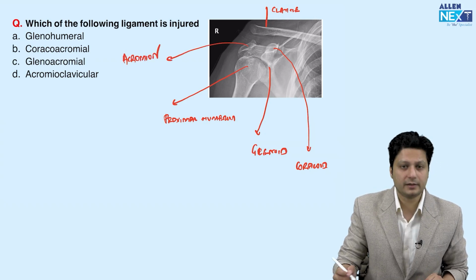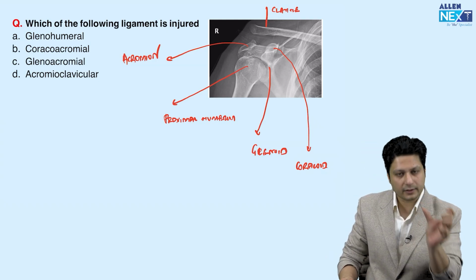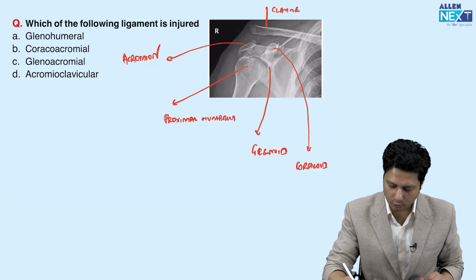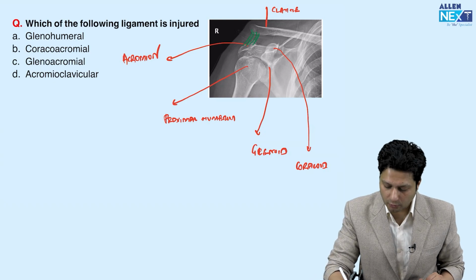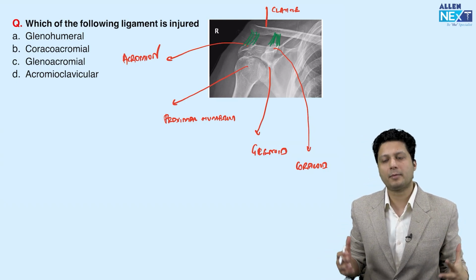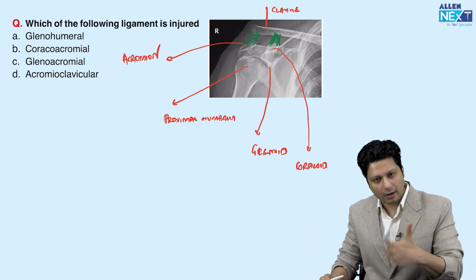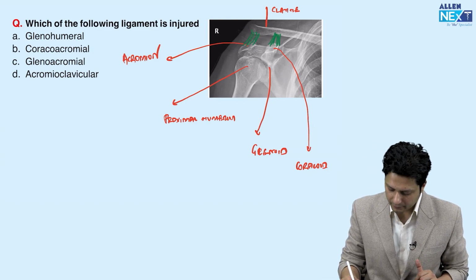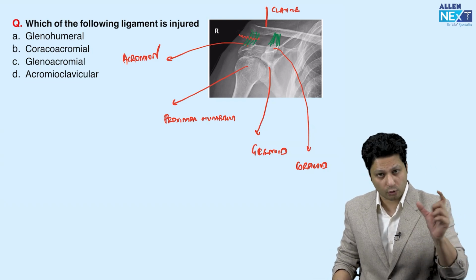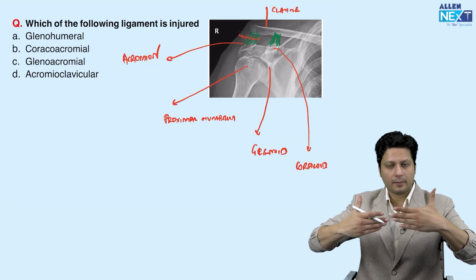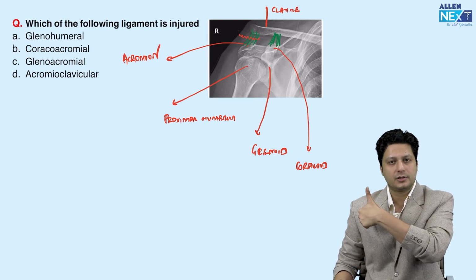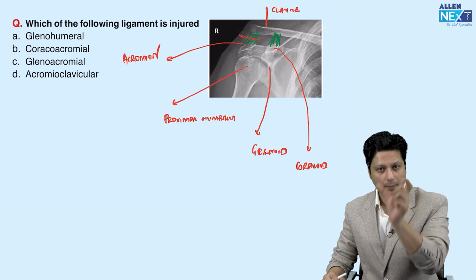So basically there are ligaments which are responsible for providing stability to the shoulder joint. In between the acromion and the clavicle, it is known as the coracoacromial ligament. All right, there are ligaments in between the coracoid process and the clavicular bone which are known as the coracoclavicular ligament. Now because of any injury to or around the shoulder joint, if there is a tear in this coracoacromial or claviculoacromial ligament or acromioclavicular ligament, then it will result in the inferior displacement of the acromion and superior displacement of the clavicular bone. All right, the clavicular bone will bulge. It will become more prominent because of the rupture of these ligaments.